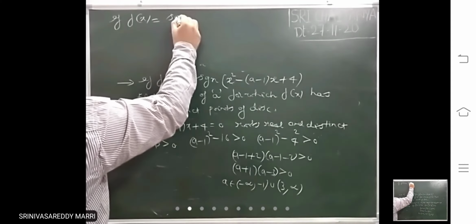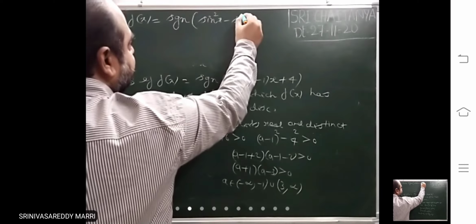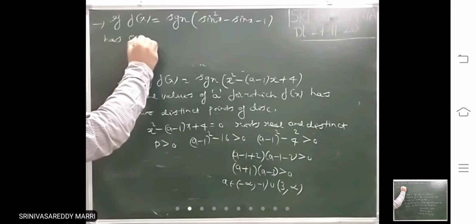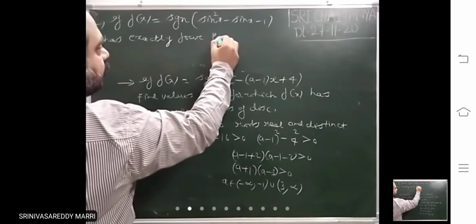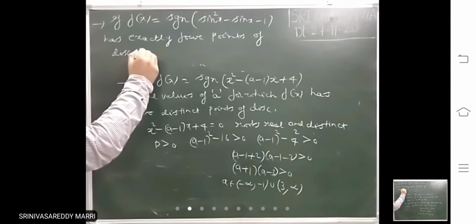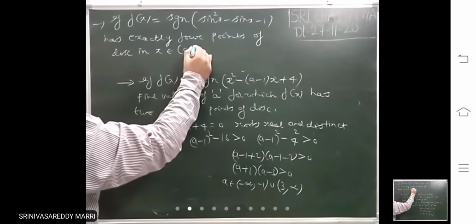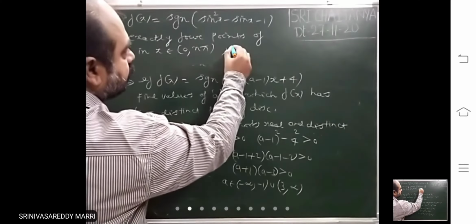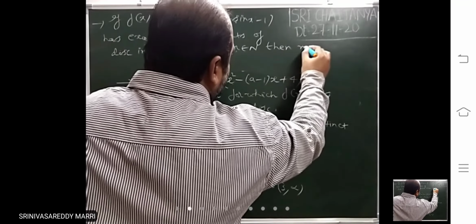Look at one more problem. If f of x equal to signum of sine square x minus sin x minus 1 has exactly 4 points of discontinuity in x belongs to (0, n pi), n belongs to N, then n equal to dash.